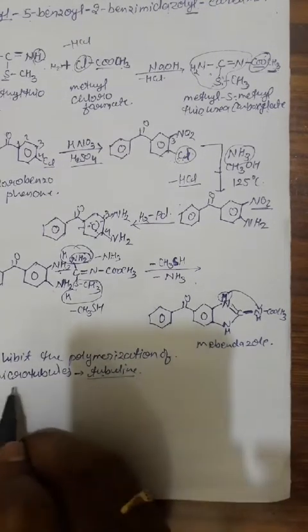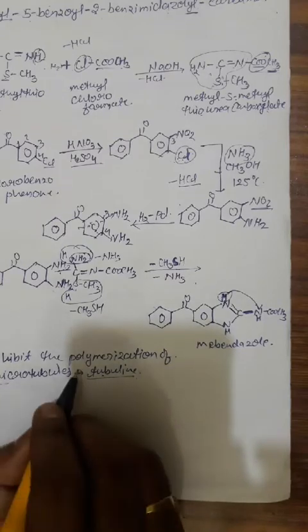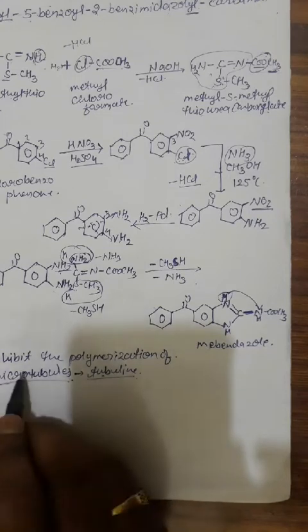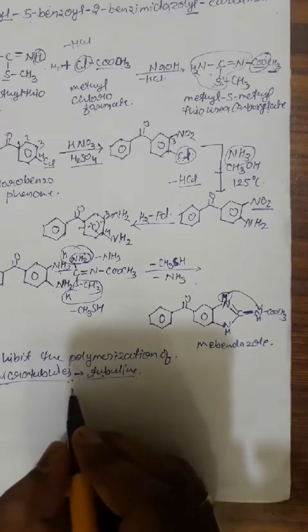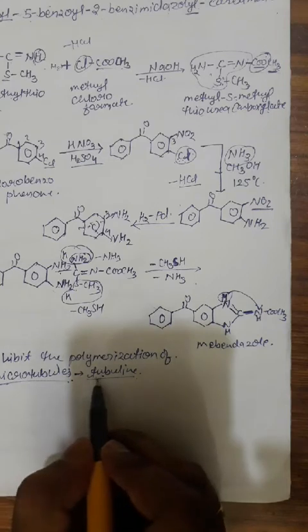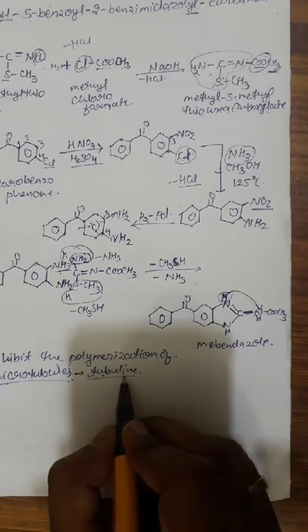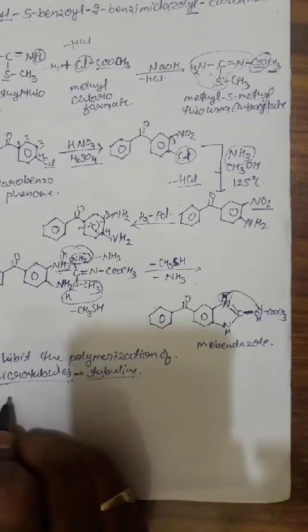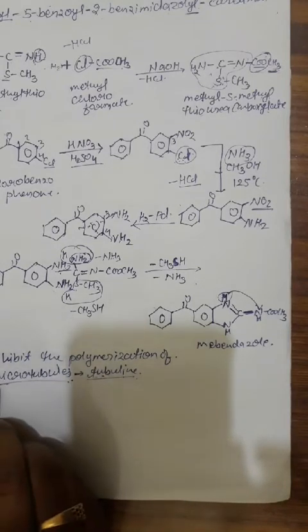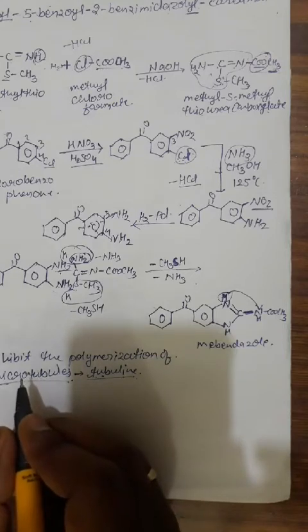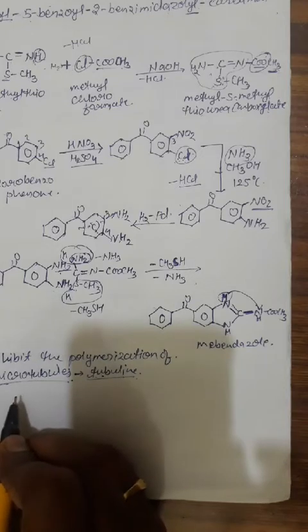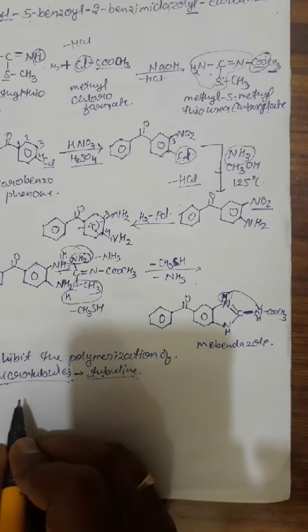So if we inhibit the microtubule formation, then it will arrest the metaphase of the cell division of the parasite, and thus no further cell division or parasitic multiplication will take place. This benzimidazole, or mebendazole, also inhibits glucose transport inside the parasitic cell, and thus there is no source of energy for the parasite, and then no motility occurs in the parasitic cell, and thus slowly the parasite is destroyed.